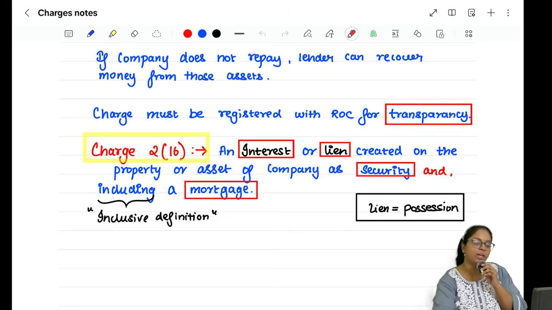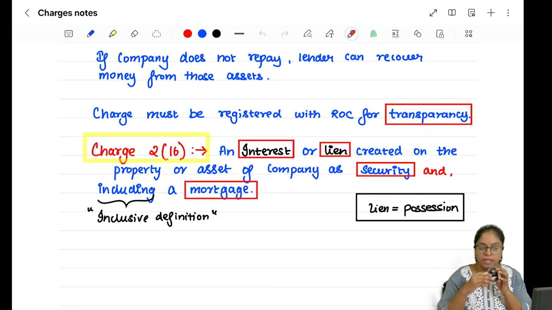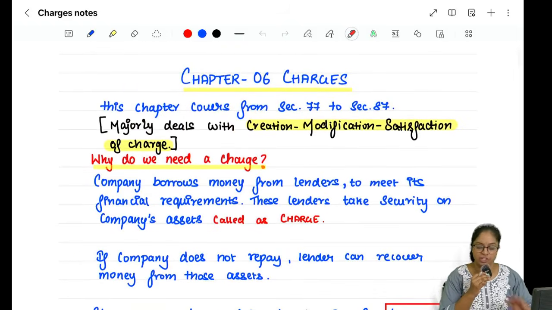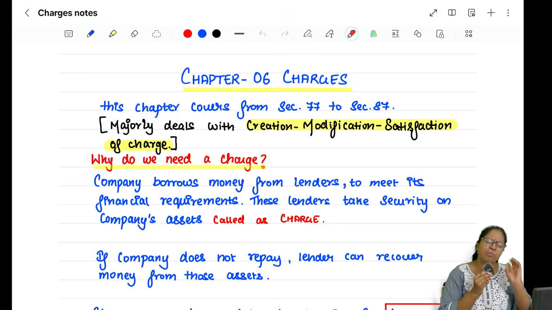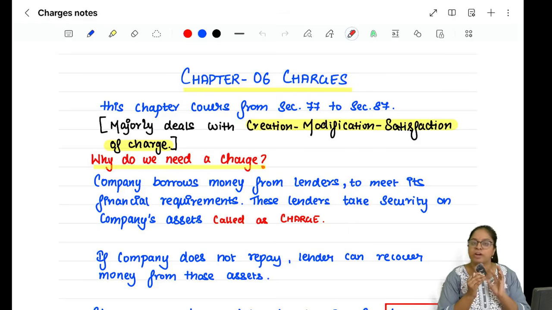Hello everybody, welcome to the series where we are going to be revising today the entire chapter of charges, okay? A pretty much simple chapter. It starts from section number 77 and it goes up till section number 87. Romba easy ana chapter, quick 20-25 minutes la idora revision we'll wind up with complete coverage, okay?